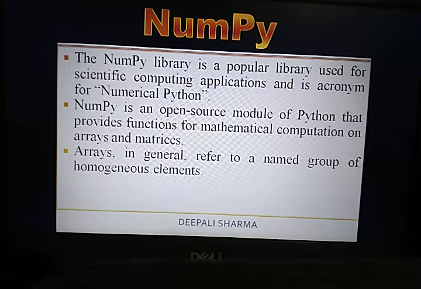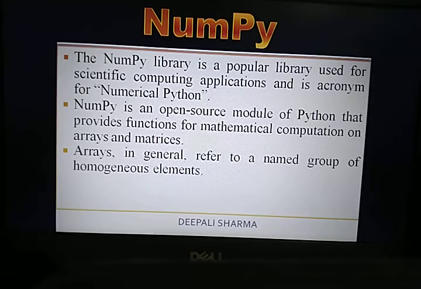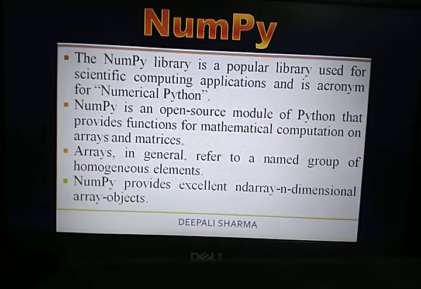Homogeneous means similar type of elements. If you are taking an integer type of array, you can take integer elements only. If you are creating a character type of array, in that array you can store character values only. So it is a type of homogeneous element.